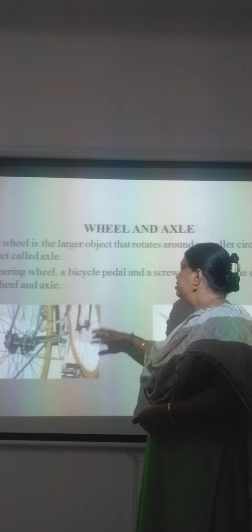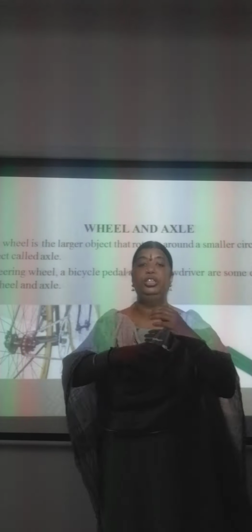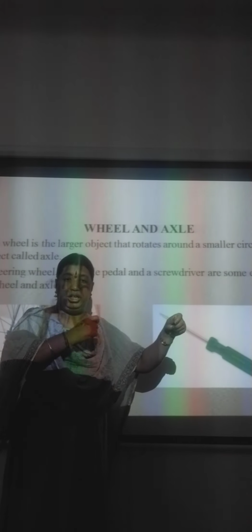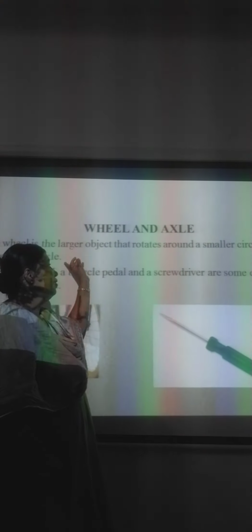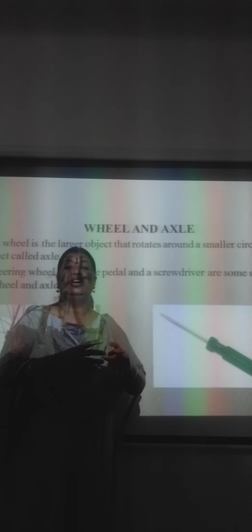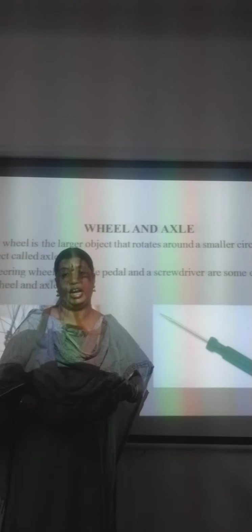Understood? So, this wheel and axle is able to do the rotation. See here, we have a screwdriver. This is the wheel and this becomes the axle, wherein you are able to rotate it, right? So, wheel and axle are used to do some of the work very easily for us.